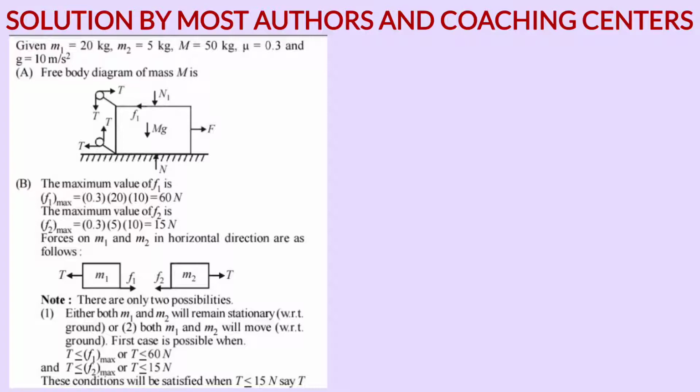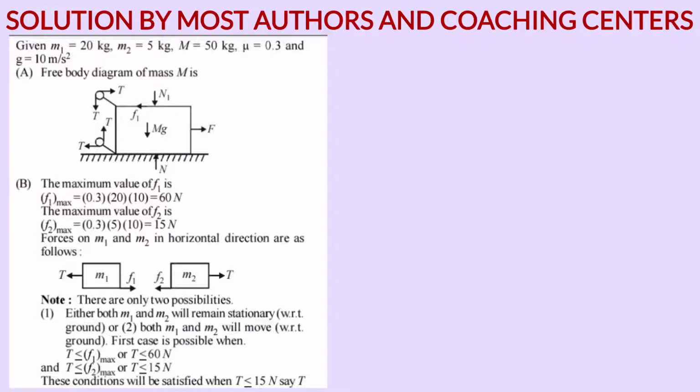The maximum value of F1, that is F1 limiting, is mu1 into N1, that is 0.3 into 200. It is equal to 60 Newton. And F2 limiting is equal to mu2 into N2, that is 0.3 multiplied by N2, where N2 is 50, so 0.3 into 50 is 15 Newton. Forces on M1 and M2 in the horizontal direction are shown in the free body diagram.